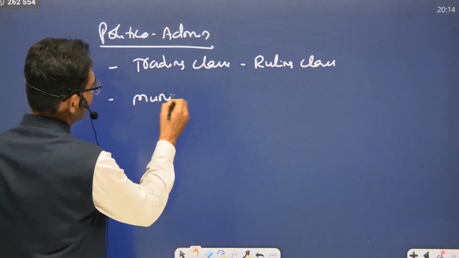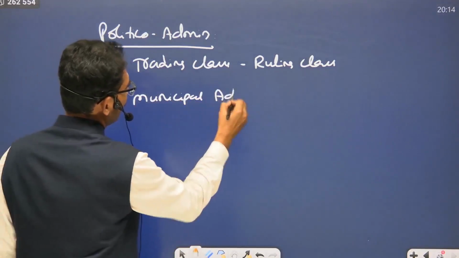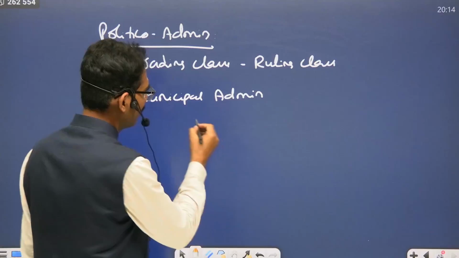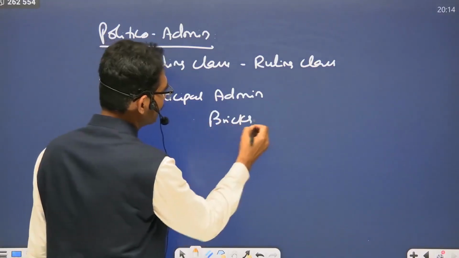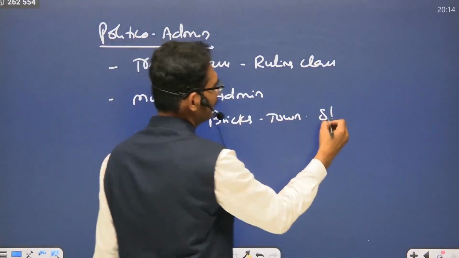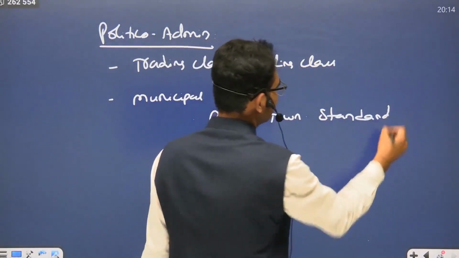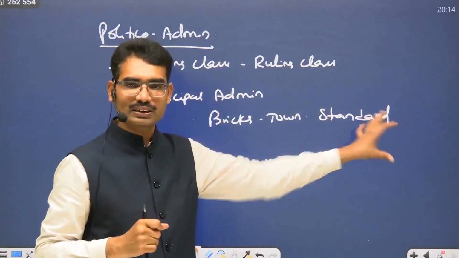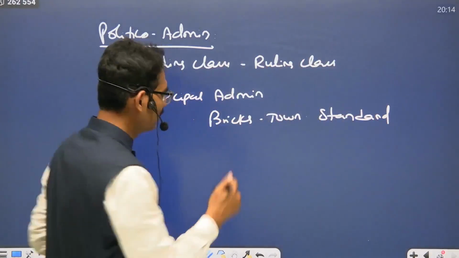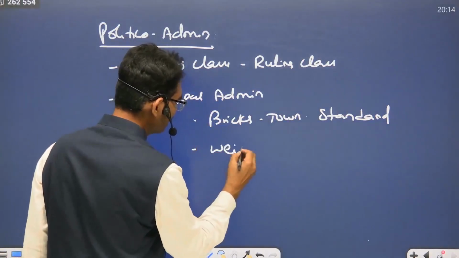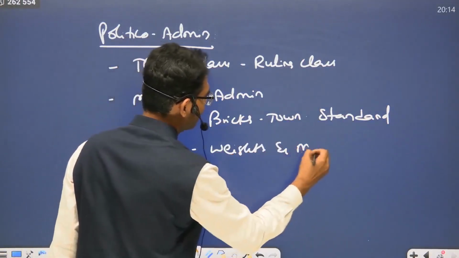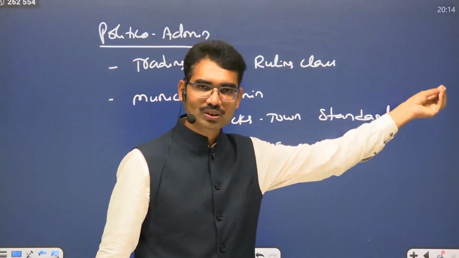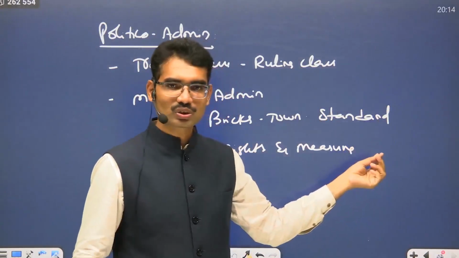Municipal administration. Municipal administration must be there, because the bricks used by the towns have a very standard size. That means unless there is a regulatory mechanism across the cities, you cannot maintain similar kinds of bricks. Now, weights and measures also. If you go to Harappa, people should have the same; Mohenjo-daro also should have the same.